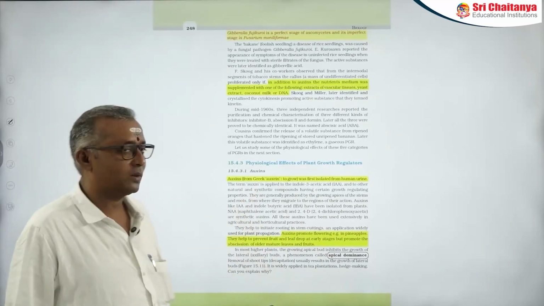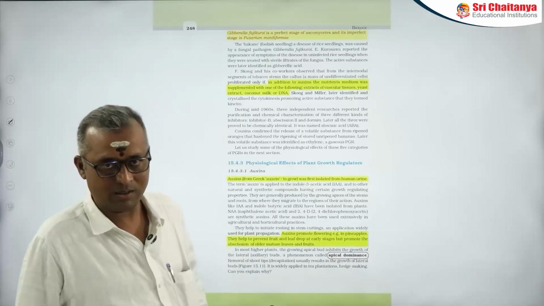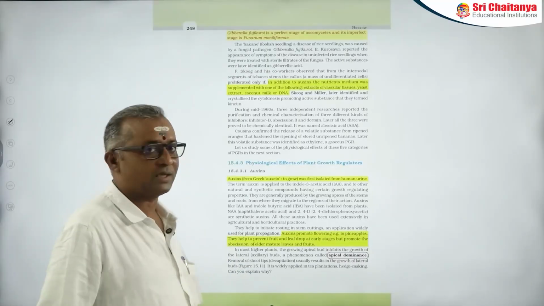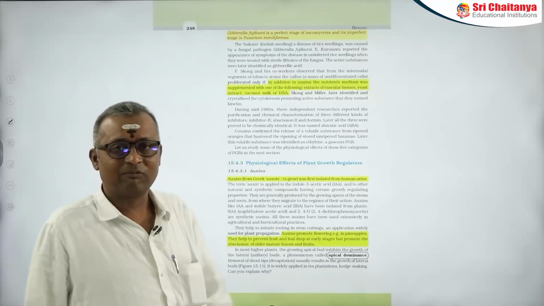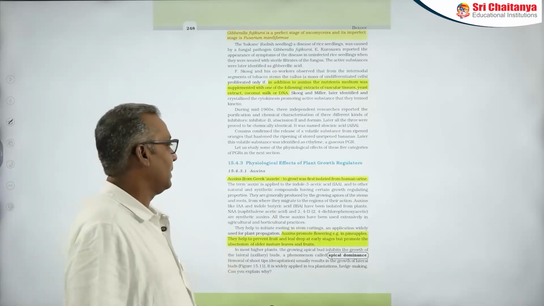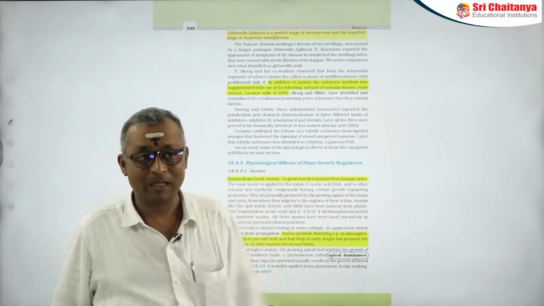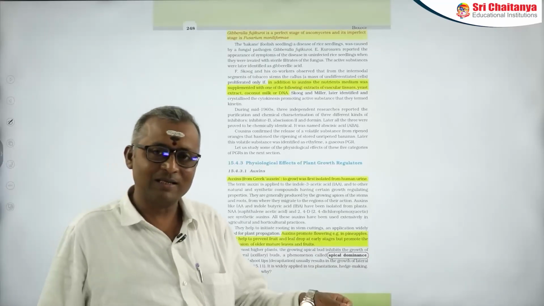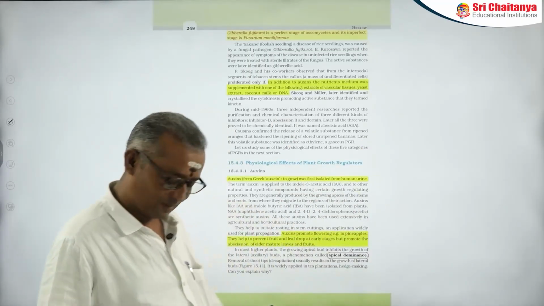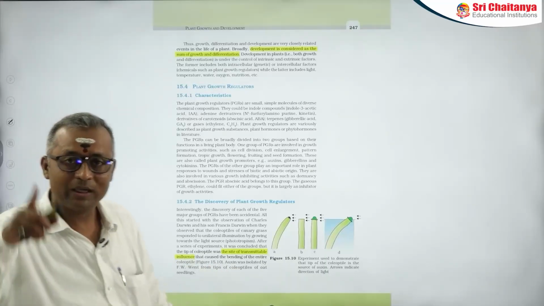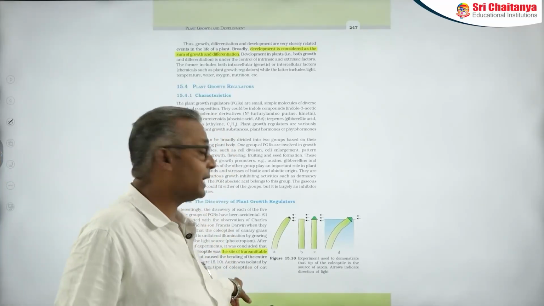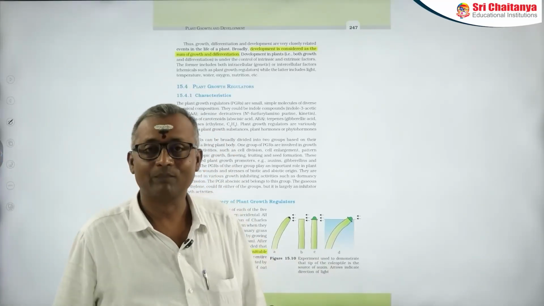Now let us go into the details of each hormone. When it comes to auxins, first isolated from human urine. Remember, auxins in 1928 itself, F.W. Went isolated them from coleoptiles of oat seedlings.